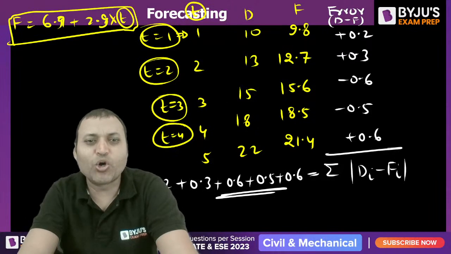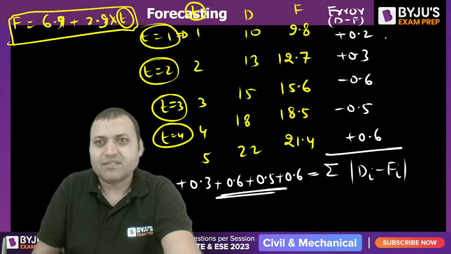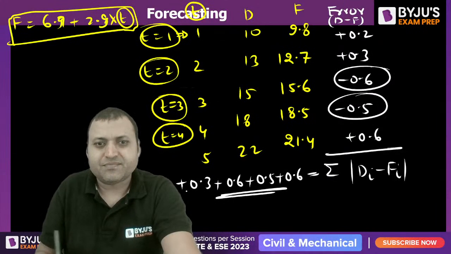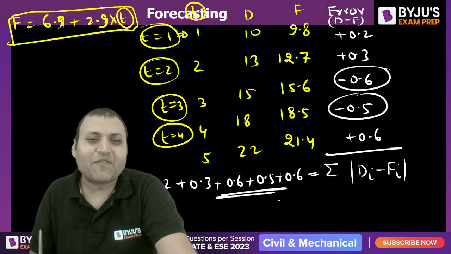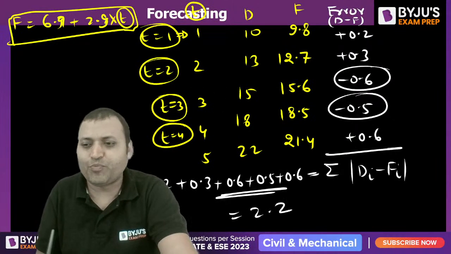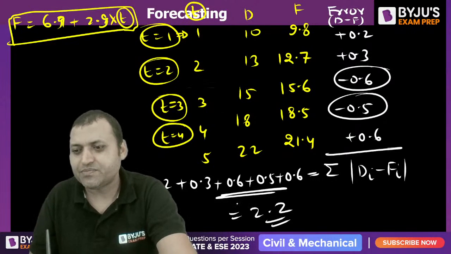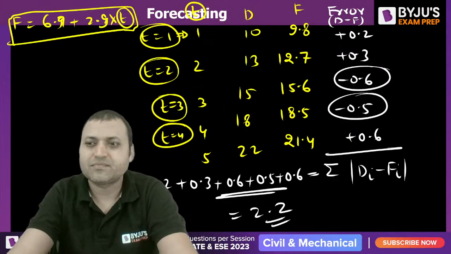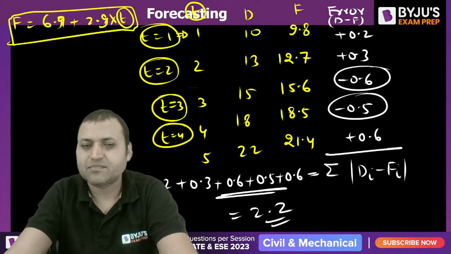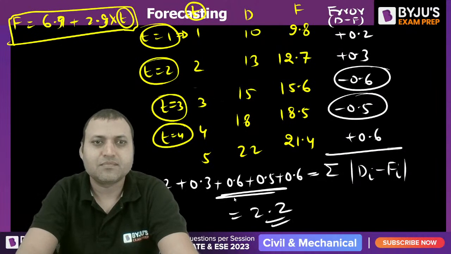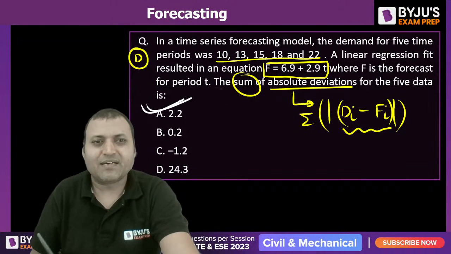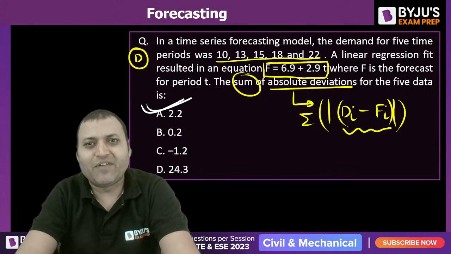You should take the mode of error. So the sum of absolute deviation will be equal to 2.2. Isn't it 2.2? Are you getting 2.2 or not? So A will be the answer. Sum of absolute deviation.